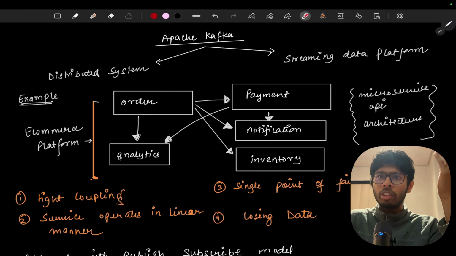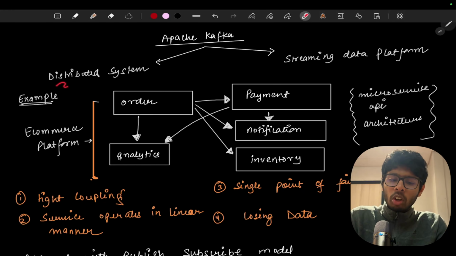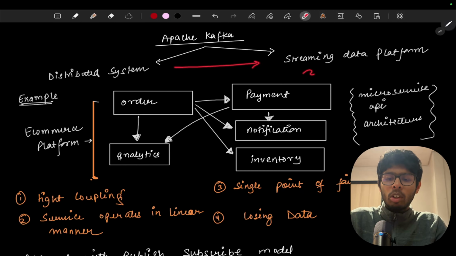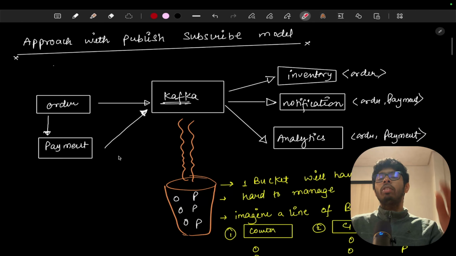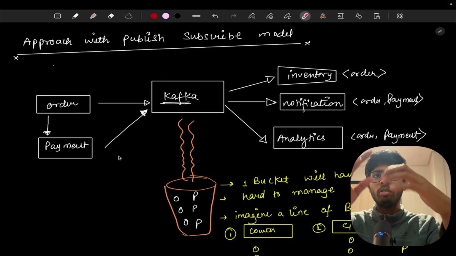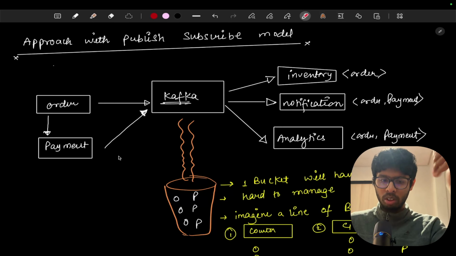So what can be the definition of Apache Kafka? It was developed by LinkedIn and is now managed by Apache. It works on distributed systems and provides streaming of data. So we know the problems in the whole model. Now let's solve them one by one and understand what approach we are going to use.